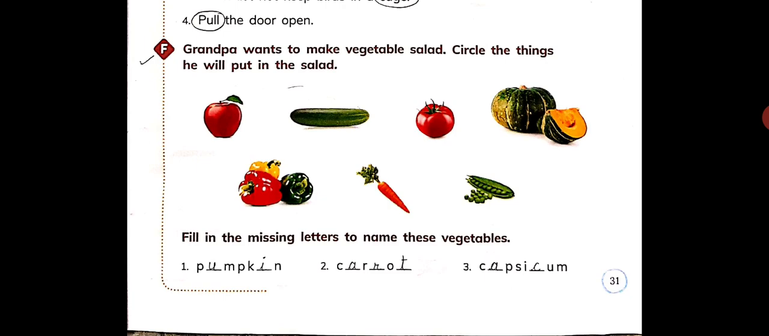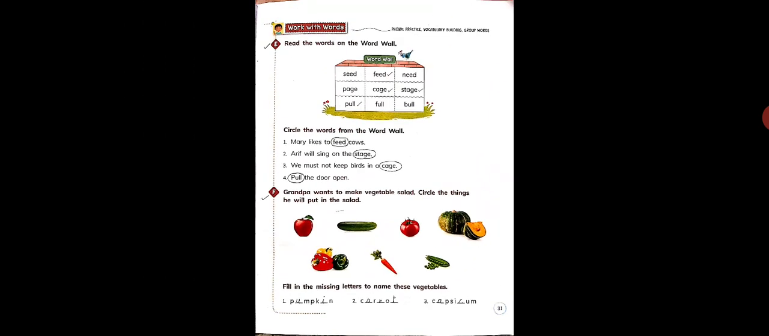First one is starting with the letter P and ending with letter N. So it is pumpkin. Spellings of the pumpkin are pumpkin. Fine. The next is carrot. Spellings are C-A-R-R-O-T, carrot. The last one is capsicum. So the spellings will be C-A-P-S-I-C-U-M, capsicum. Is it clear? Now come on to page number 32.